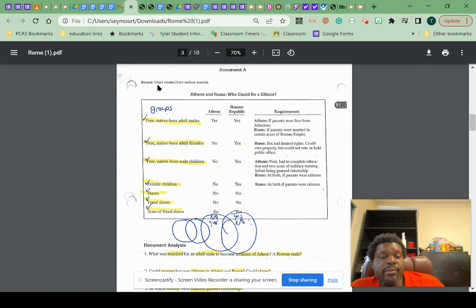Remember, this is from a source created from various resources. So if it's from various resources, that was not during the time that either of these groups were around. So this is going to be a secondary source. So once again, that's how you kind of think about questions for A. And if you needed to check answers, that's going to be on the Google slide.